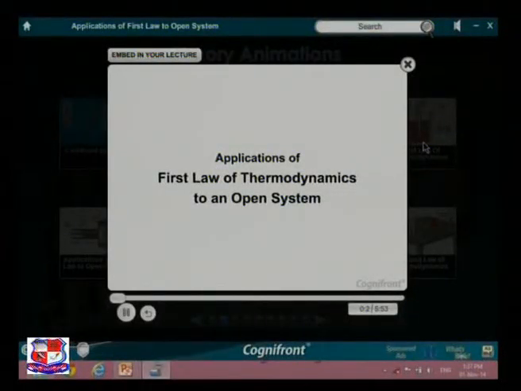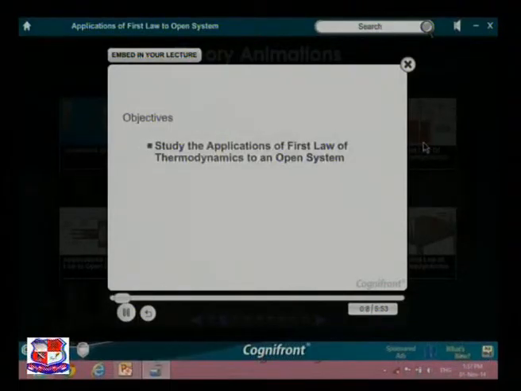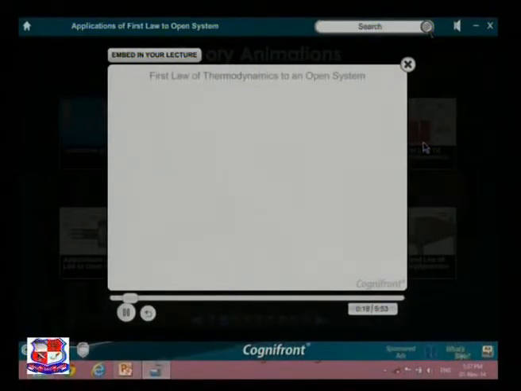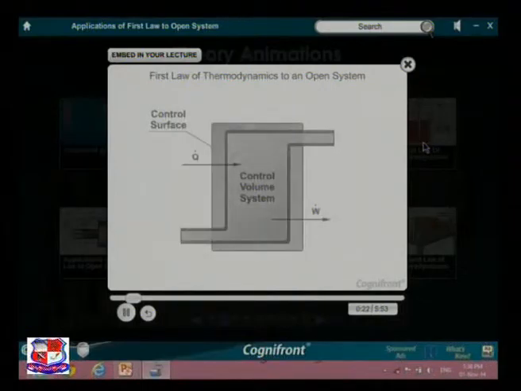Now, applications of the first law of thermodynamics to an open system. In this session, we will study the applications of the first law of thermodynamics to an open system. Let us apply the first law of thermodynamics to an open system.